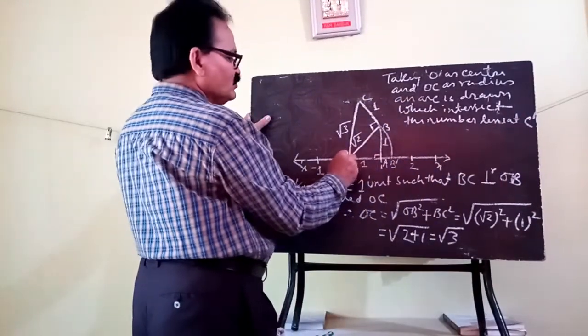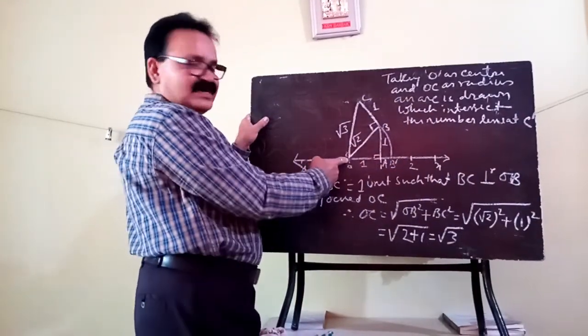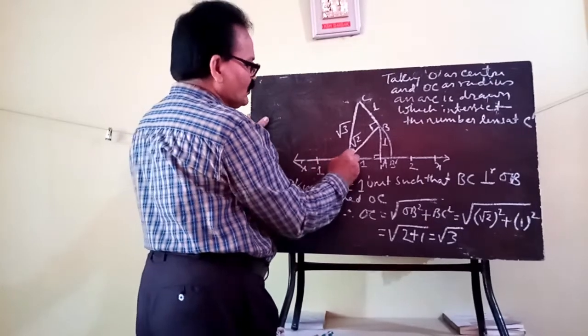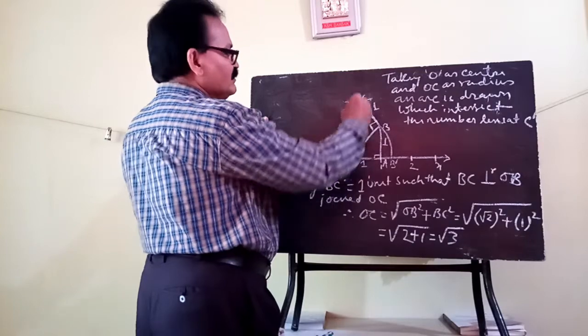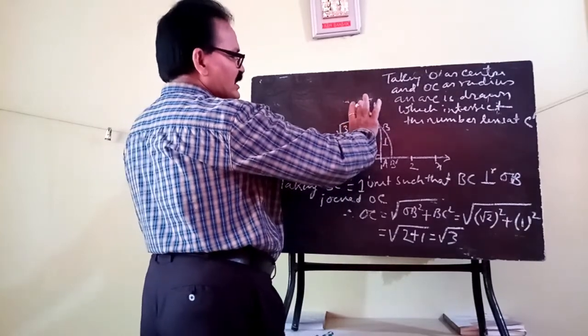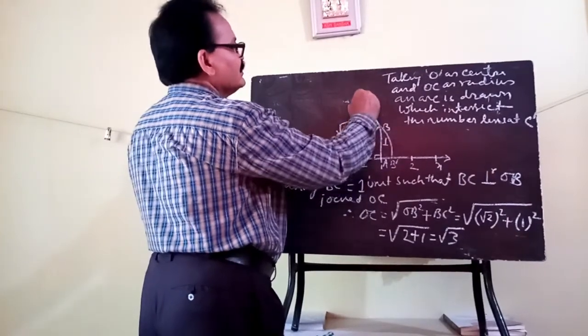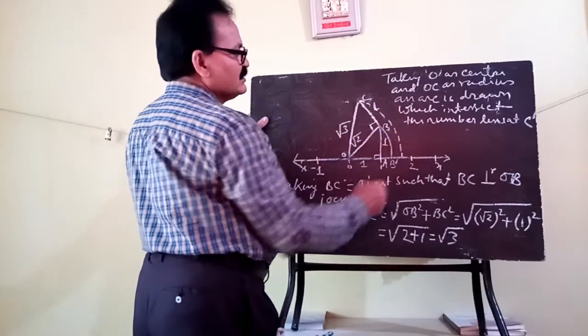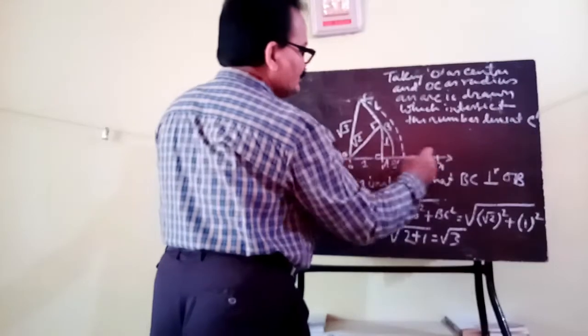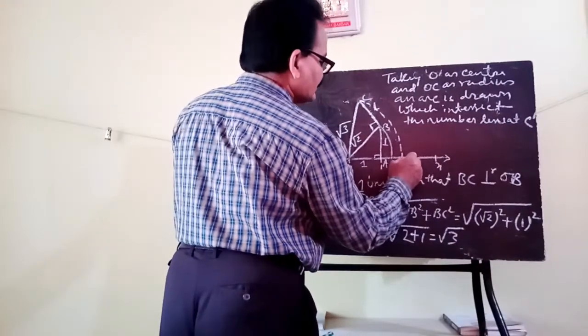So here, putting the nail of the compass in this O position, and touching the pencil here, draw the arc. An arc is drawn which meets the number line at C dash.